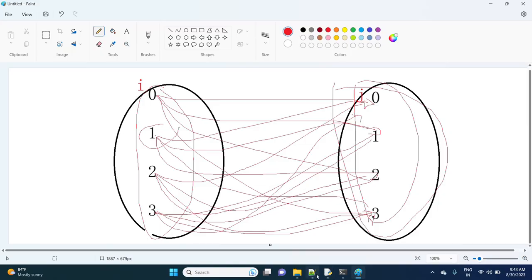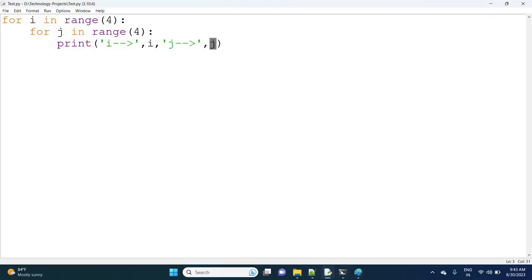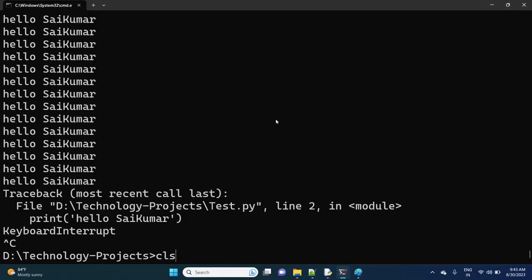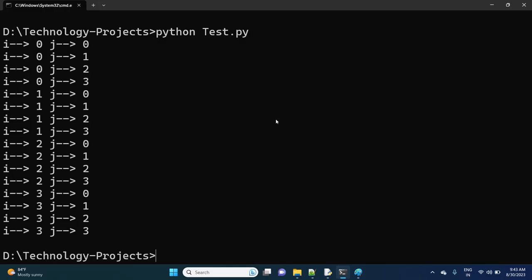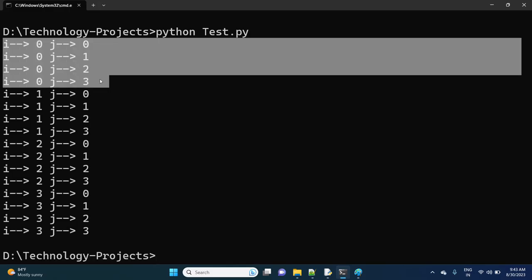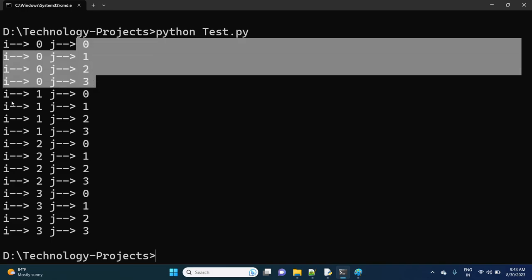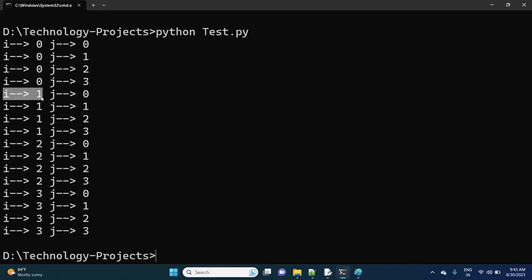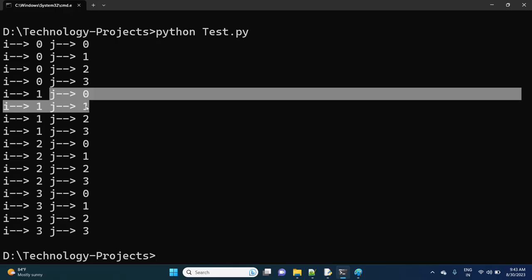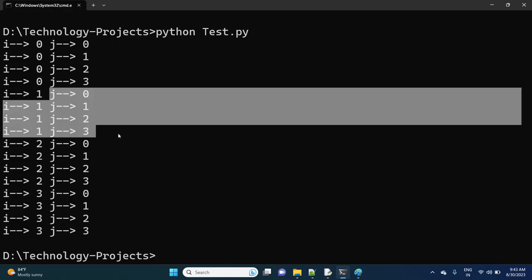Okay, if you want, observe the output now. For the first time, when i value is 0, j is 0 1 2 3. Then again when i value is 1, j automatically 0 1 2 3.